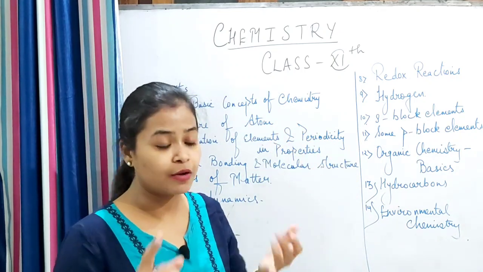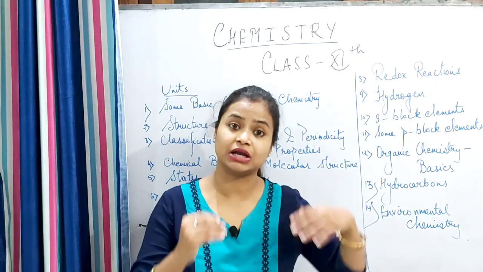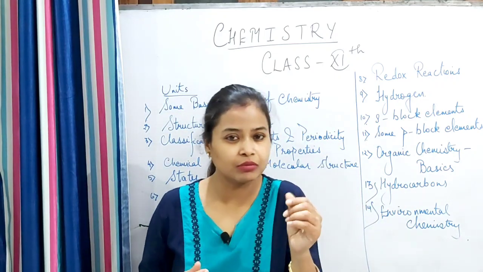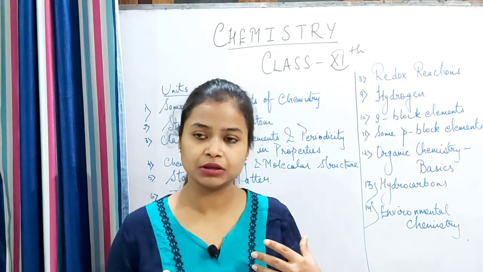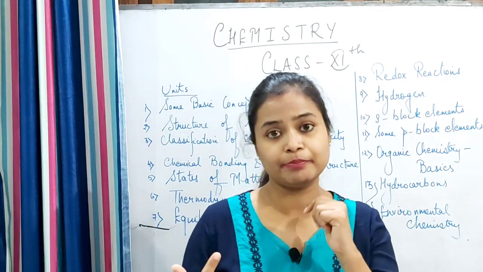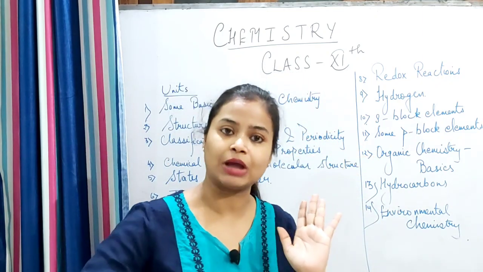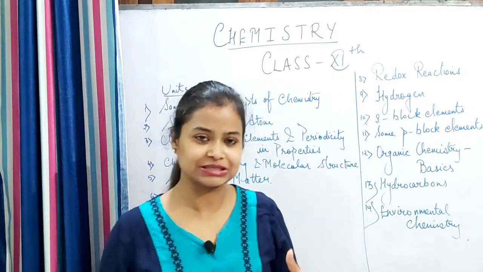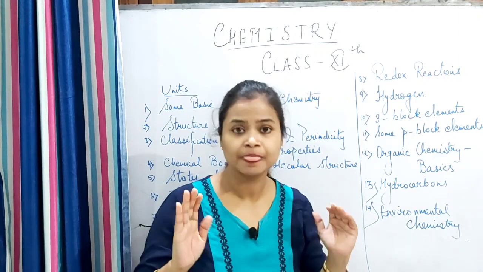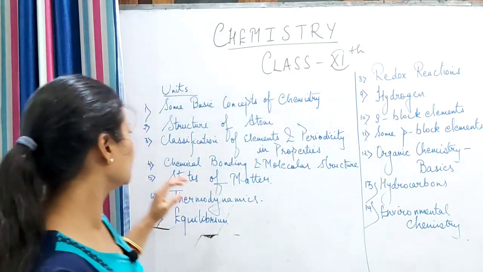Then mole concept in much more detail, which you studied in class 9th only briefly, because mole concept is basically utilized for practical purposes, applicable for practicals, for preparation of solutions, etc. So we'll see in detail later. I am just giving you a brief intro of each chapter, each unit now.